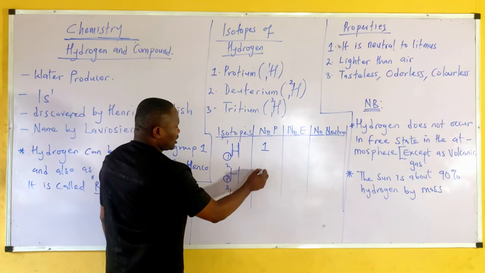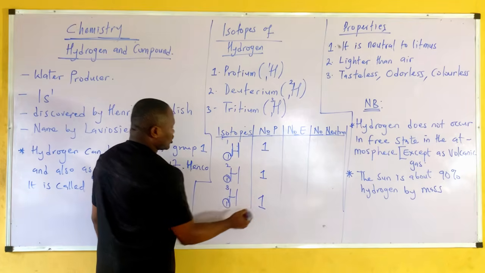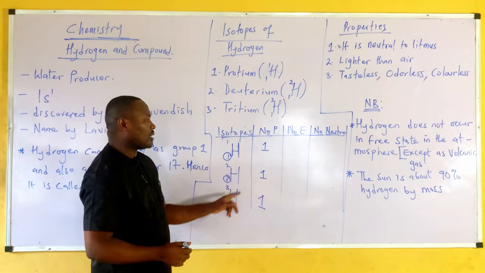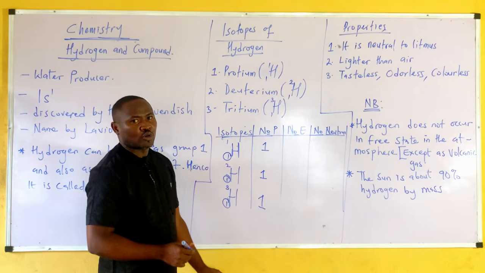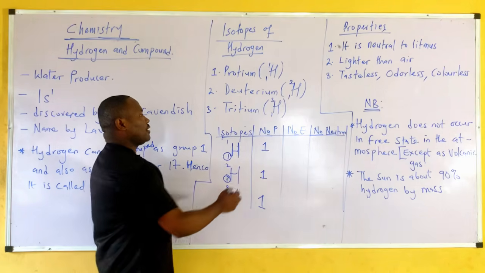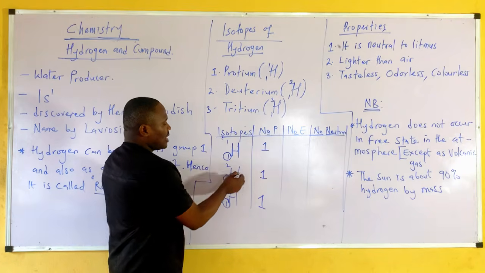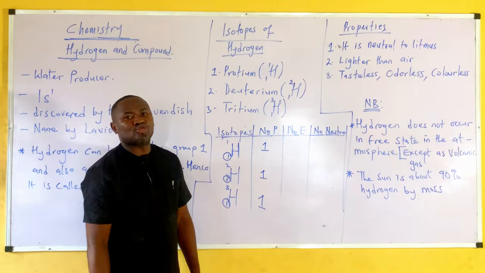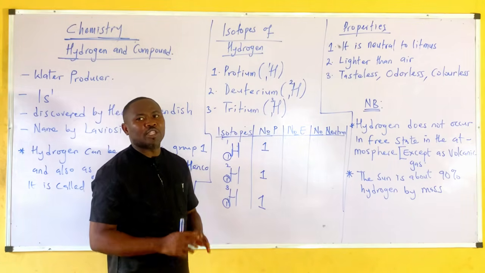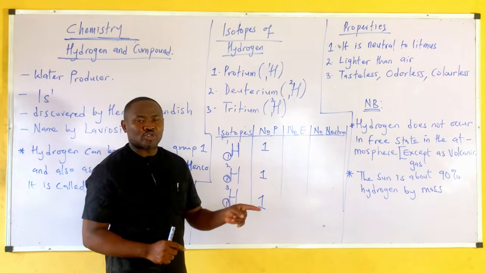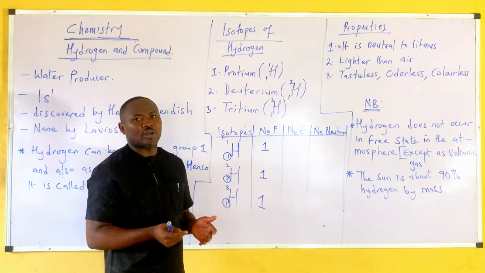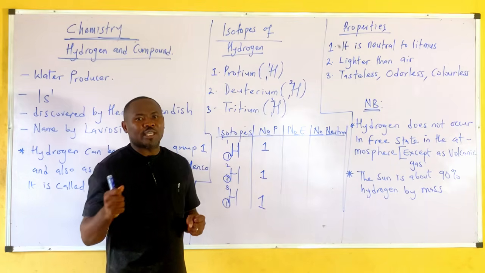So protium, deuterium, and tritium have 1, 1, 1 in their number of protons. Now, what about the number of electrons? Because there are no charges present on these isotopes, they are neutral. So for an atom in a neutral state, the number of protons equals the number of electrons. An atom is said to be electrically neutral when the positive charge equals the negative charge.